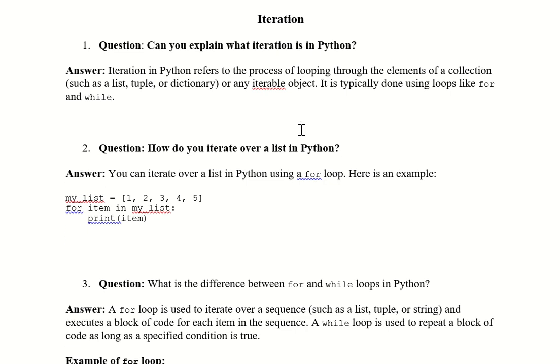How do you iterate over a list in Python? Now we'll look at how it works in Python. You can iterate over a list in Python using a for loop. Example: I am declaring my list as 1, 2, 3, 4, 5. For each item in my list, I am printing the item. So my output would be 1, 2, 3, 4, 5.